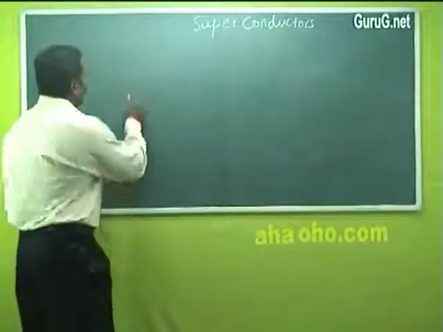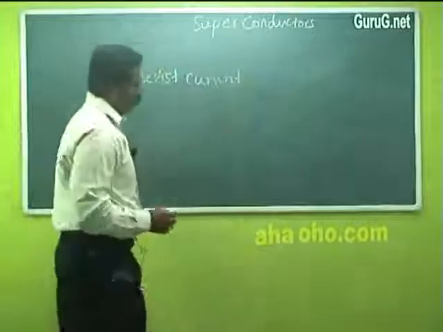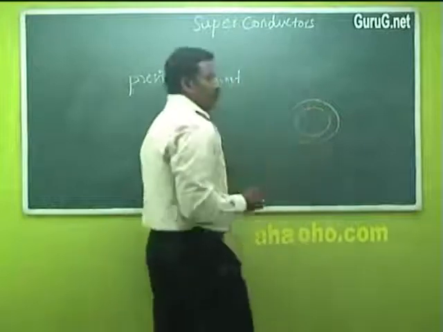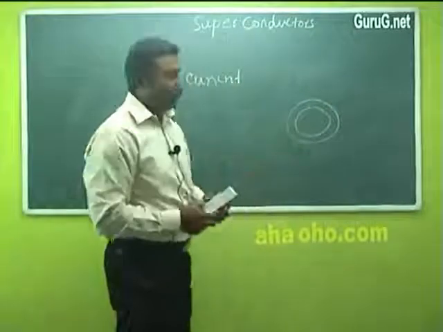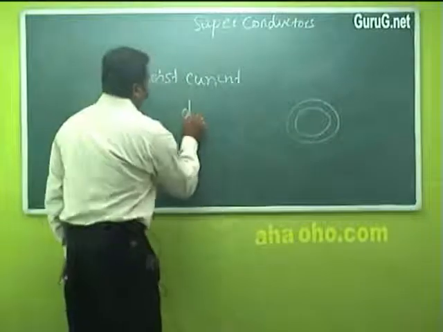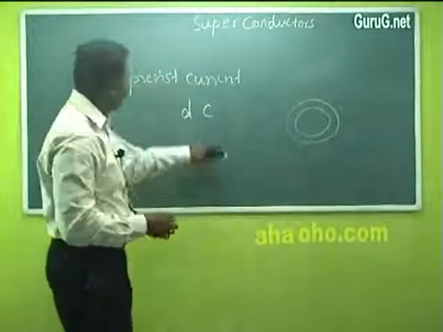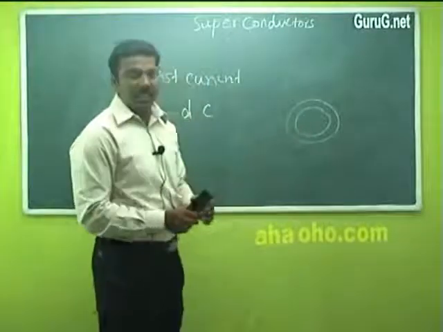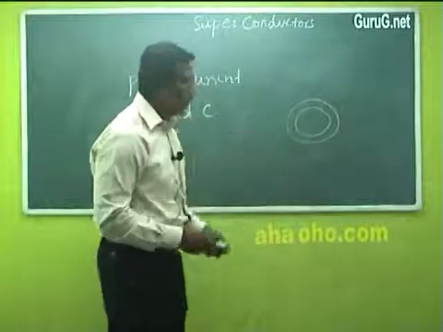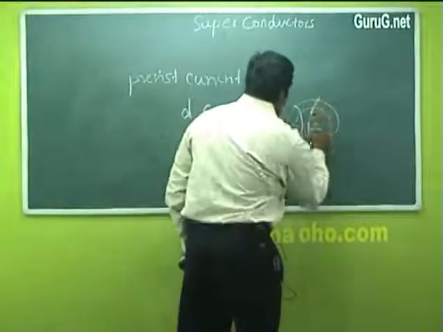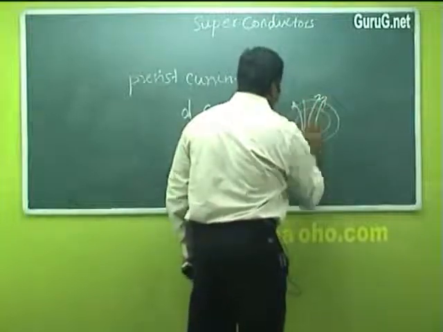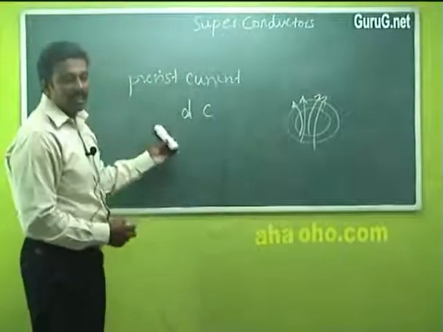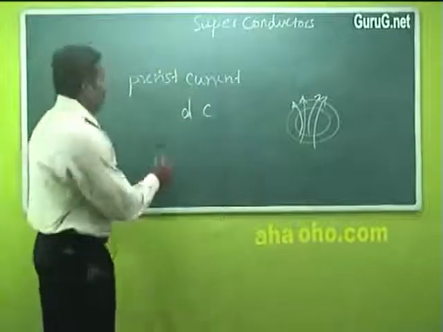Next is persistent current. Let us consider a superconducting ring. In this superconducting ring, a DC current is applied, whereas in the previous case an AC current was applied. After applying the DC current and even after removing it, some current will persist inside the ring. This property is called the persistent current property of the superconducting material.